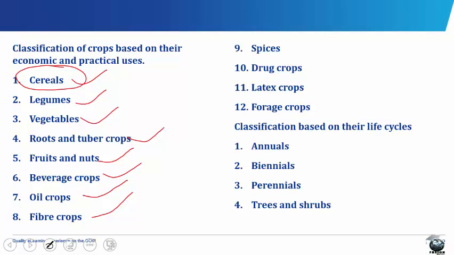Their grains are eaten as food throughout the world, and the most widely consumed food grain is rice. Some grains are ground into flour. Bread is made from wheat and rye flour. Breakfast foods, cakes and pastries, and livestock feeds are also made from cereals. The most important cereal crops are rice, wheat, and corn.